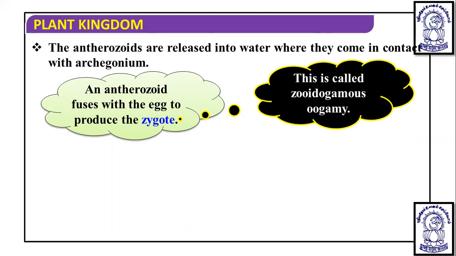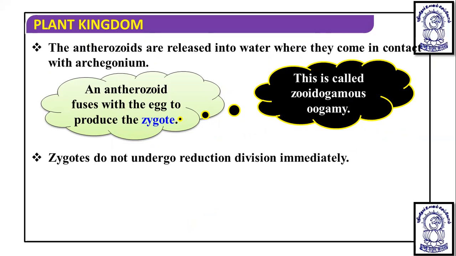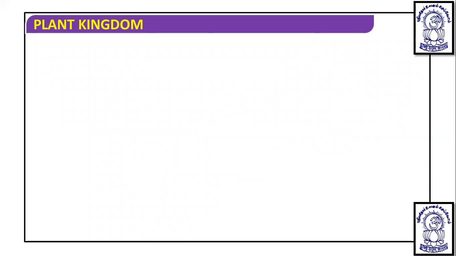Because of this, it is known as zoidogamy. And here, zygotes do not undergo reductional division immediately, but undergo mitosis and produce the embryo. Okay, so these are some of the preliminary points. Now we have to discuss the life cycle in detail.